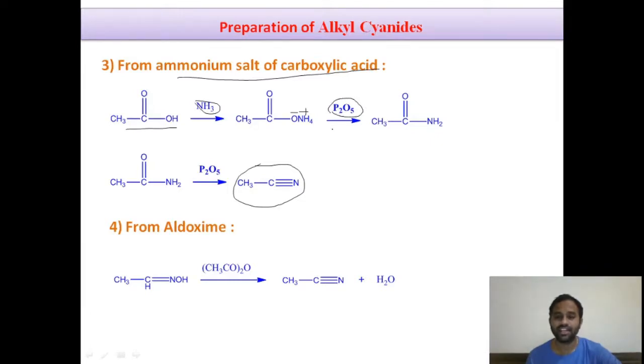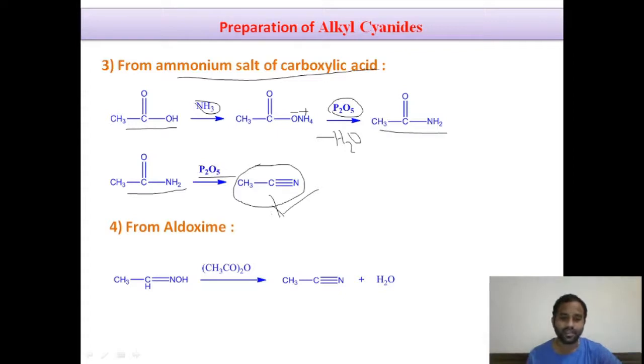In presence of a dehydrating agent like phosphorus pentoxide, it will lose a water molecule to form this amide as the product, which upon further treatment with the dehydrating agent loses one more water molecule to give this final product, that is our alkyl cyanide. In this way, by dehydrating the ammonium salt of carboxylic acids in presence of a dehydrating agent like phosphorus pentoxide, we will get the alkyl cyanides.